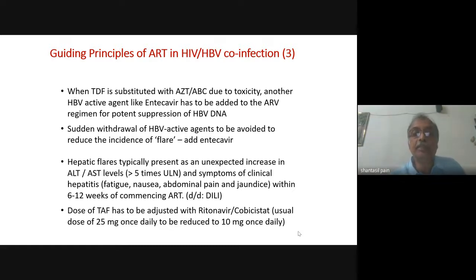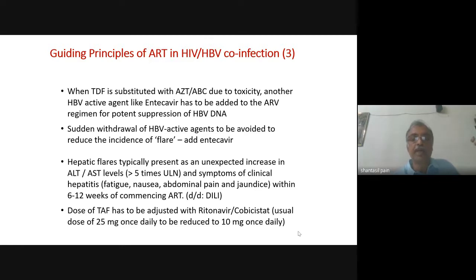Hepatic flares typically present as an unexpected increase in ALT/AST level more than 5 times the upper limit of normal, and symptoms of clinical hepatitis: fatigue, nausea, abdominal pain, jaundice within 6 to 12 weeks of commencing ART. The differential diagnosis is drug-induced toxicity, which we have already discussed. So the bottom line is, you start antiretroviral therapy, you check the aminotransferase level periodically every 6 to 8 weeks at least initially.